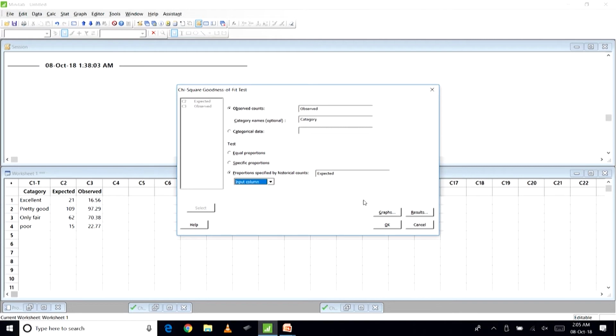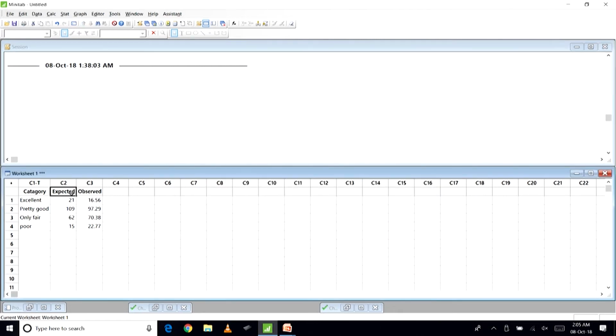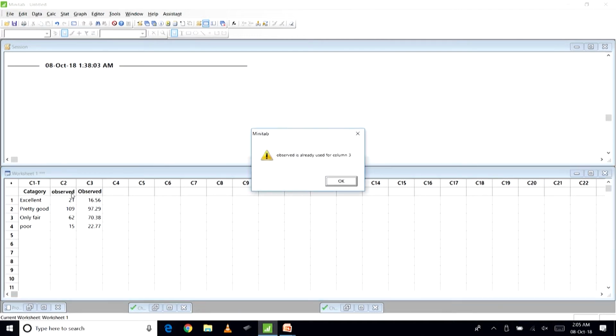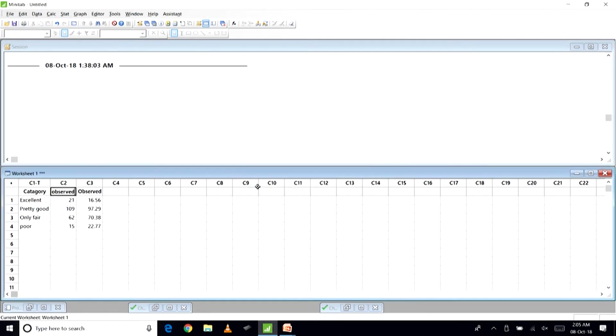Let us look at the next point. Let us see what different graphs are available. Otherwise you can directly click OK.